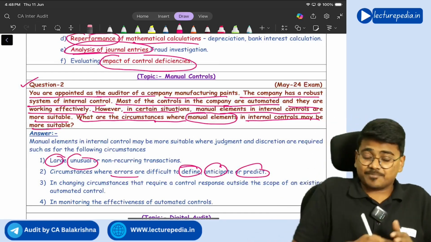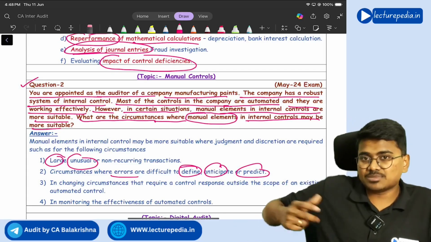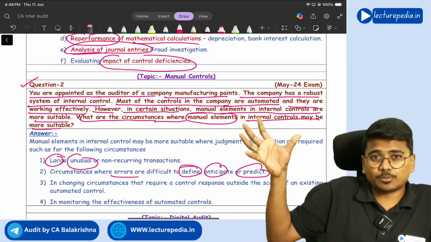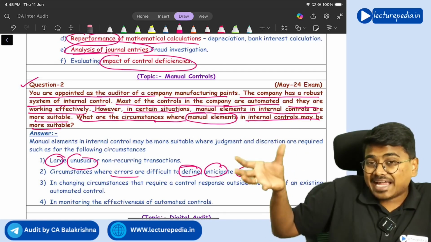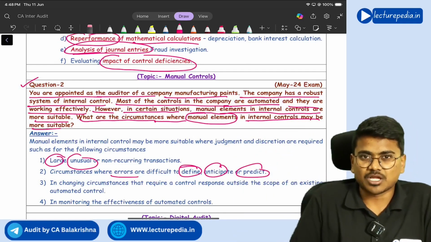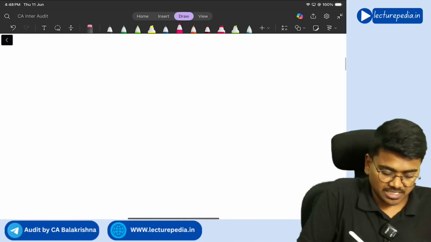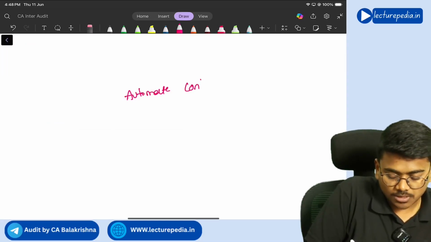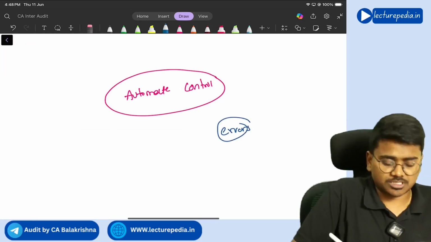Next, the circumstances are changing continuously. Since the circumstances change continuously, and you have designed an automated control, that automated control may not be able to identify the mistakes or errors in the changed circumstances. Understanding, you have designed an automated control for identifying errors and frauds.